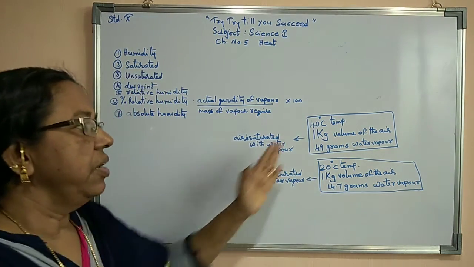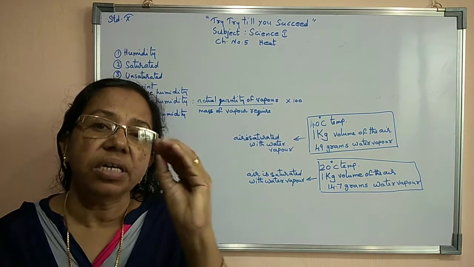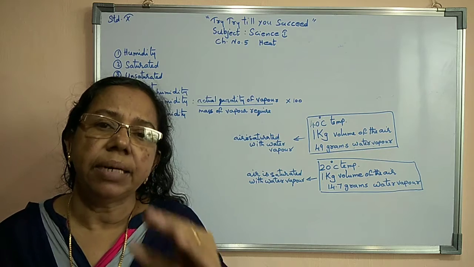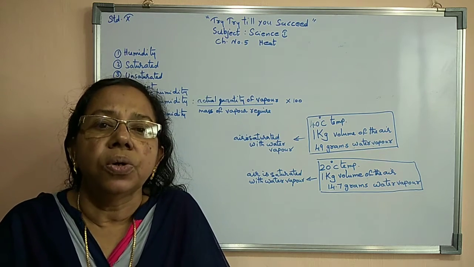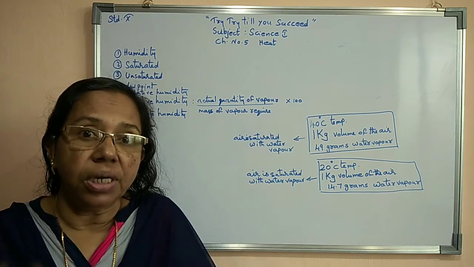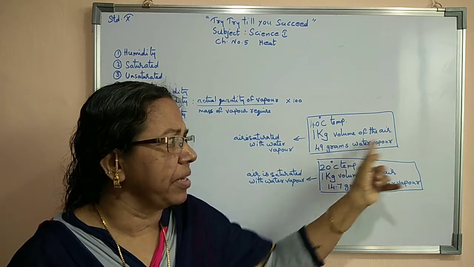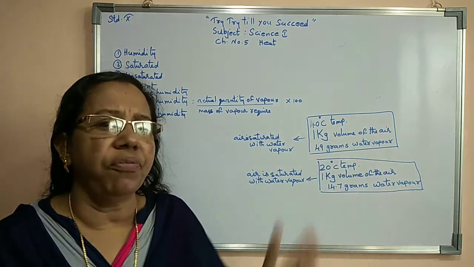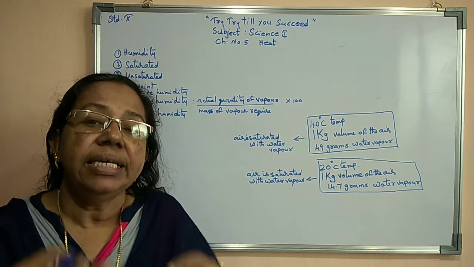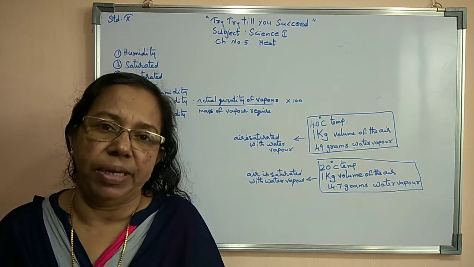So from this we can understand that a given volume of air has some limit to hold a maximum quantity of water vapor. Beyond that, if more water vapor is present in this volume of air, then the excess water vapor changes to water droplets.